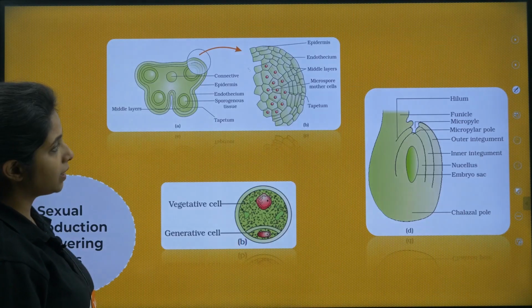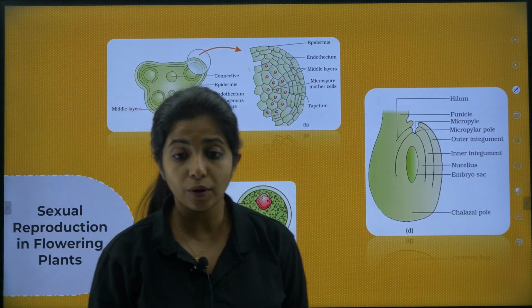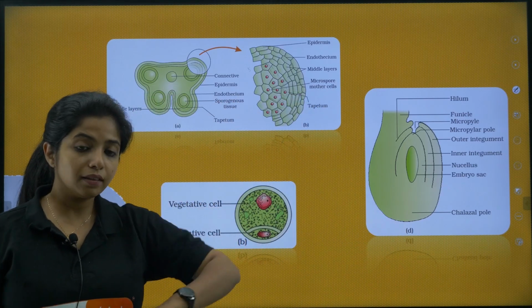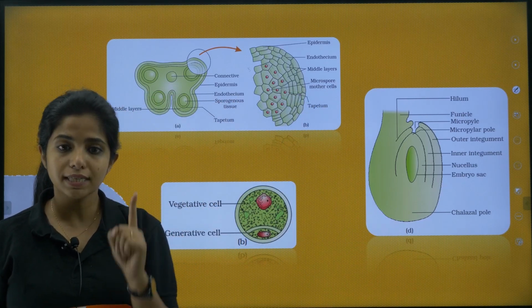That's all from human health and diseases, and now we have sexual reproduction in flowering plants. This will be the last chapter that we are going to discuss today. Okay, and then the next video will be given on Sunday.